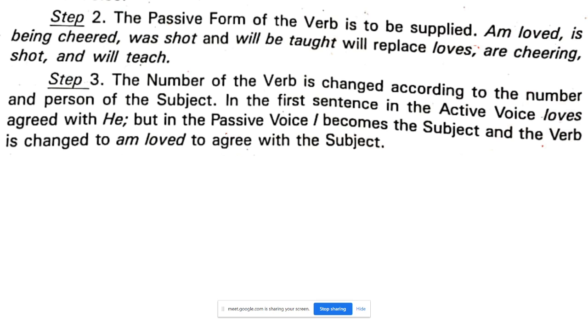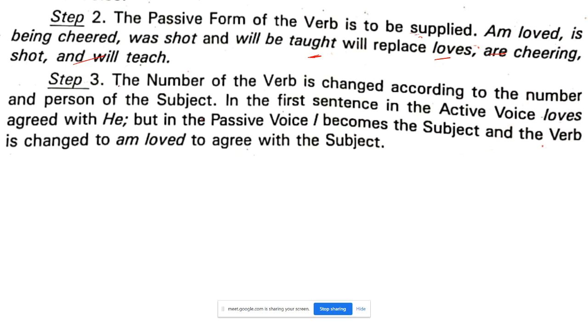Step two is what? Passive form of the verb is to be supplied, means to be provided. Am loved, is being cheered, was shot, and will be taught. Okay. Replaces what? Replaces love, are cheering, shot, and will teach. That was quite clear in your sentences.